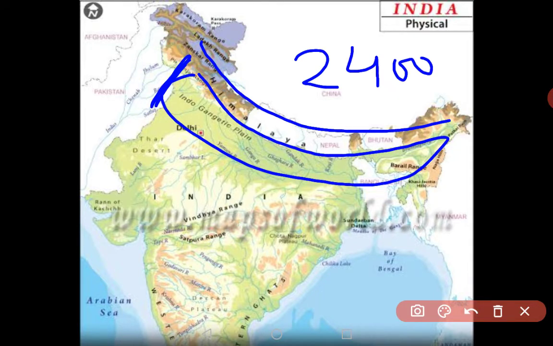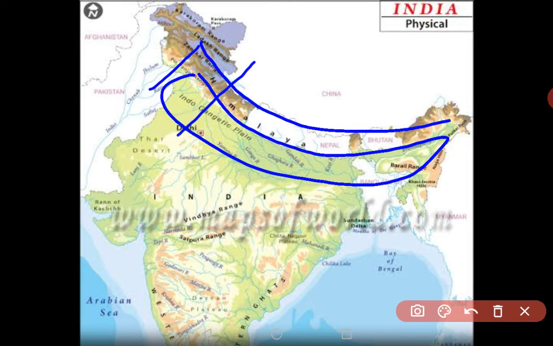Now, the northern plains can be studied by dividing them into three. They can be broadly divided as, first, the area between the Indus River and the river that is known as the Ghaggar River. This area is known as Punjab Plain. This is known as Punjab Plain because most of the area is coming in the Punjab state.